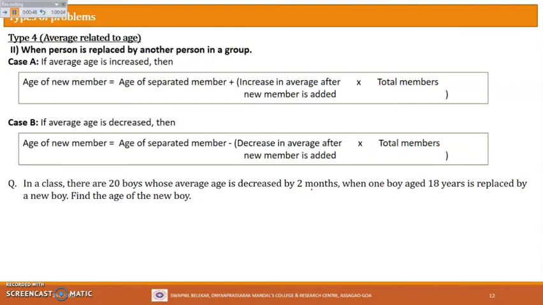But remember, this is in months. So we have to convert into years. How to convert these months into years? If you want to convert months into years, you just take the given months and divide by 12. So this will be 1 by 6. So 2 months is 1 by 6 of a year, right? Correct, no? So we have to place 1 by 6, because everything is in terms of years, so we have to ensure the units are the same. Alright.